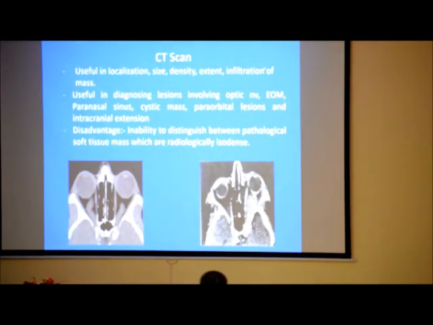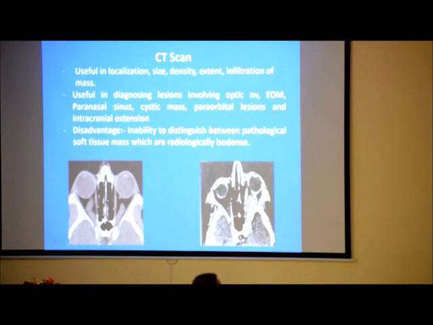Now, coming to CT scan, it is the most common investigation and useful in localization of size, density, extent, infiltration, calcification of the mass. Useful in diagnosing the lesions that involve the optic nerve, extraocular muscles, paranasal sinus, any cystic mass, paraorbital lesions, or intracranial extension of the lesion. The disadvantage of CT scan is it is unable to distinguish between pathological soft tissue masses which are isodense.